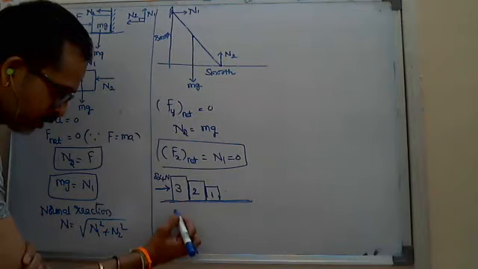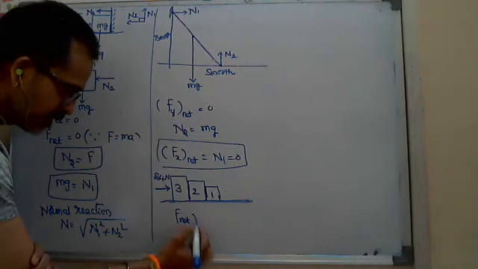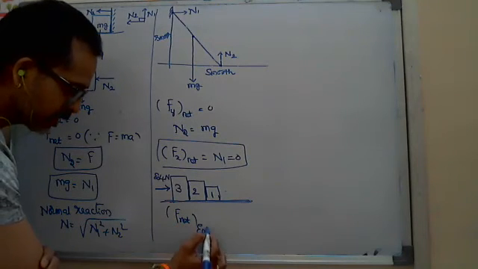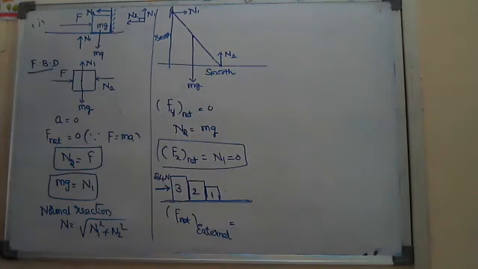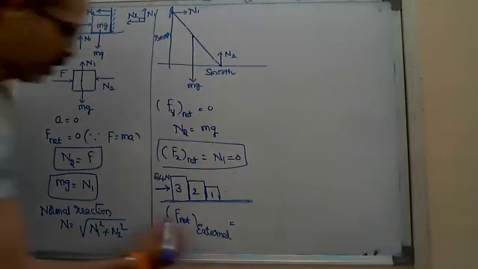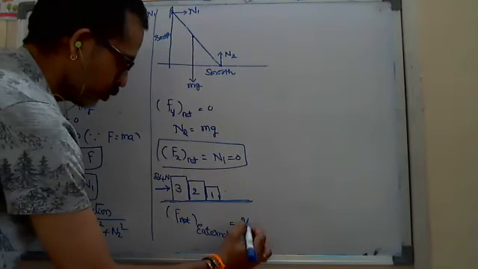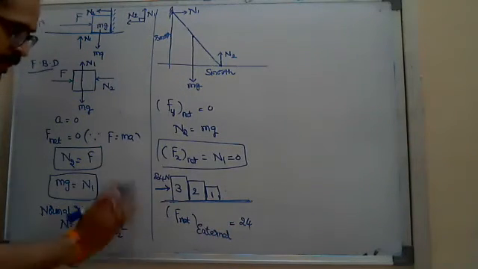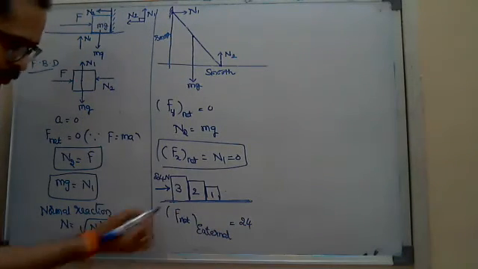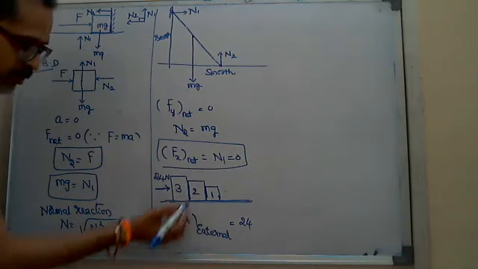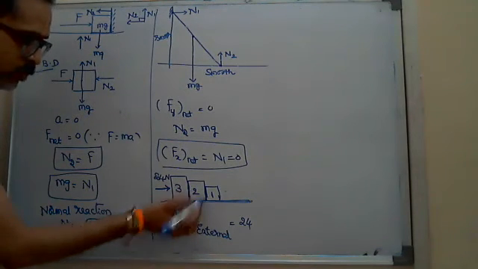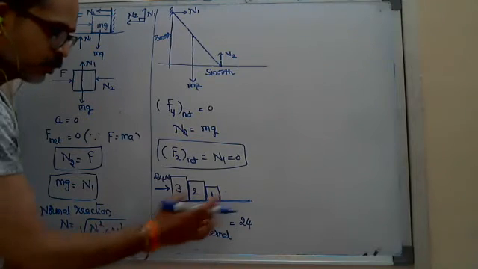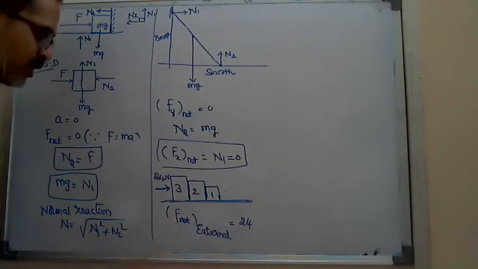That's why, when I write F net, it means external. What will be the external force on the blocks? That external force I wrote equals 24 newtons. Don't argue, sir, that 3g, 2g, 1g, the weights mg, are also applied forces, not internal forces.